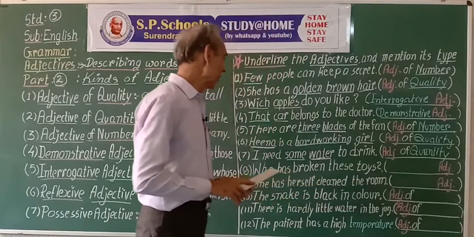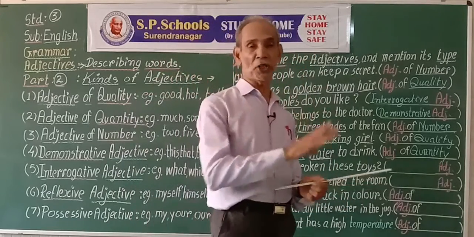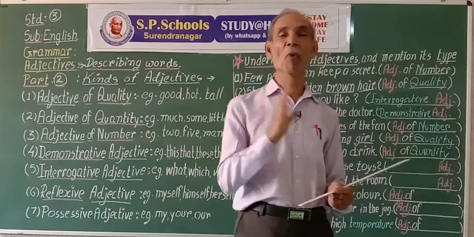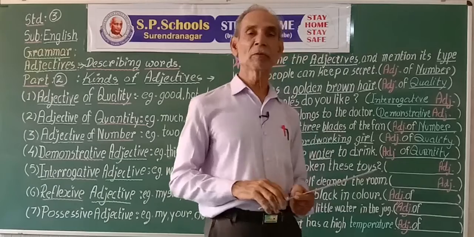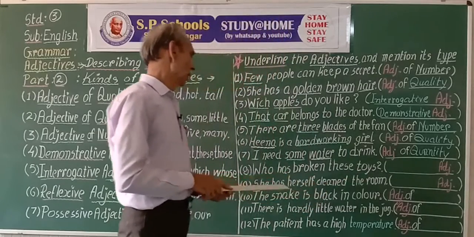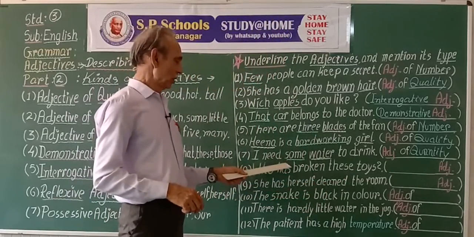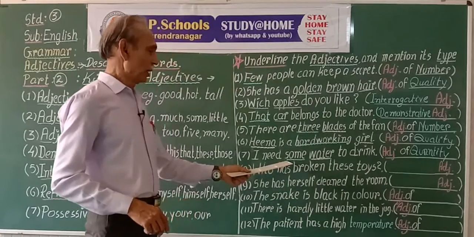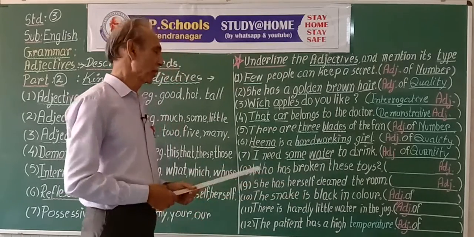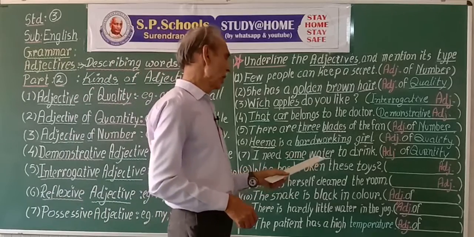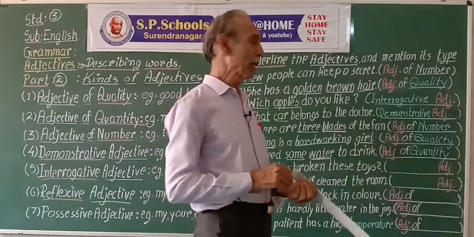But we can also say there were some boys playing in the ground. Some boys. Boys is a countable noun. So this adjective of quantity can be used both for countable or uncountable nouns.